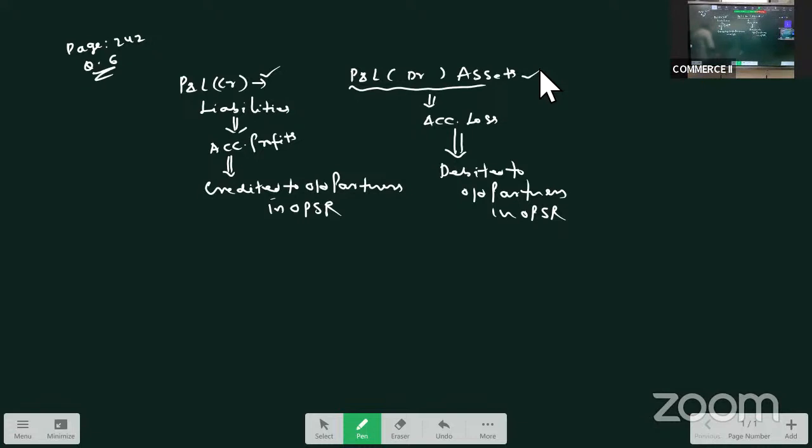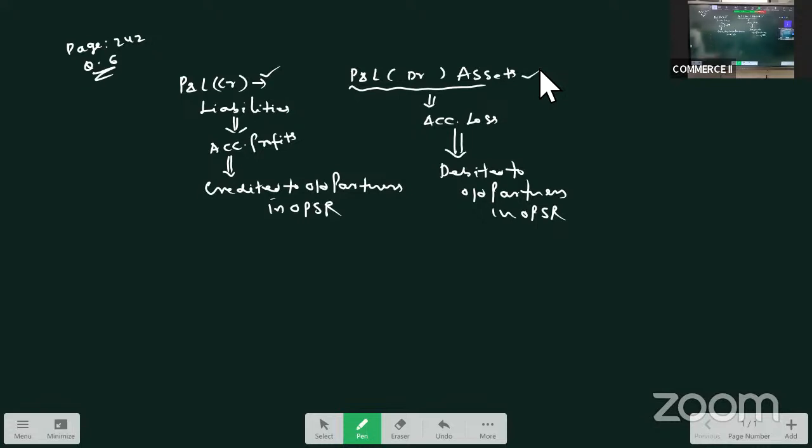Then they decided to admit Mr. Sonu from 1st of April. Sonu has to pay 1,25,000 as capital for 1/4 share in future profits. Sonu should pay 30,000 as goodwill. Machinery is depreciated, building appreciated, provide bad debt 6%. Pass necessary general entries to give effect to the above and give the opening balance sheet of Vasu, Dasu and Sonu.